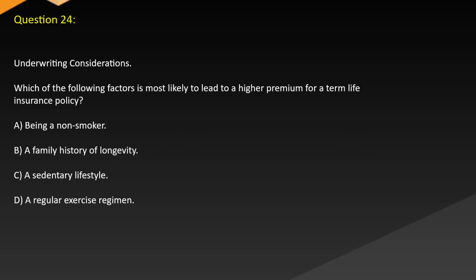Question 24. Underwriting considerations. Which of the following factors is most likely to lead to a higher premium for a term life insurance policy? A. Being a non-smoker. B. A family history of longevity. C. A sedentary lifestyle. D. A regular exercise regimen.